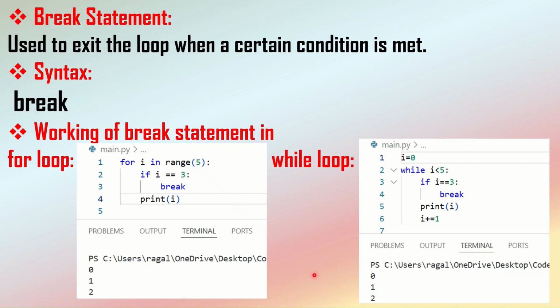Now, of course, we can make use of this break statement in any kind of loops, like nested loops, infinite while loops, whatever the loops, we can make use of this break statement.